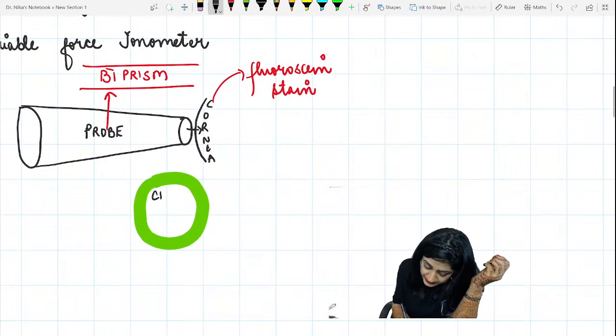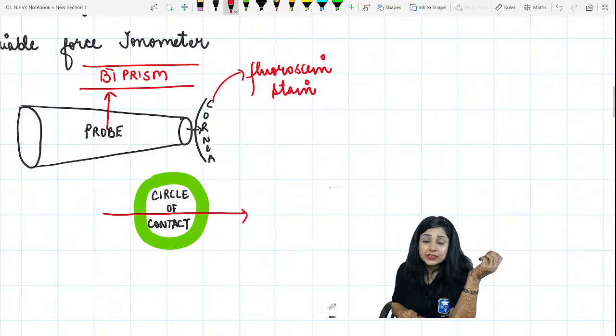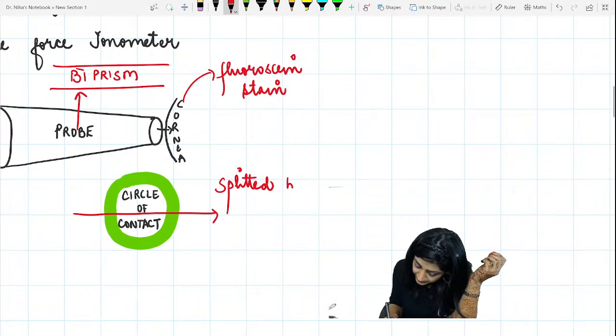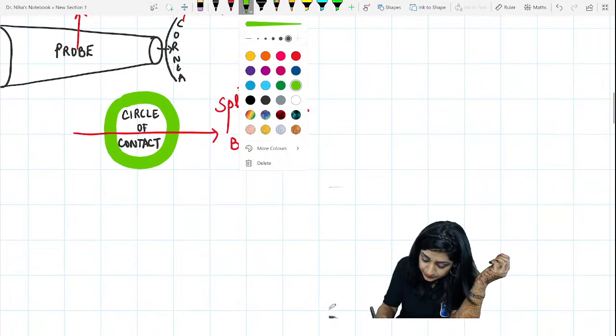We get a circle of contact when it is touching the cornea. Now this circle of contact is split by the biprism, and then you get something like this.